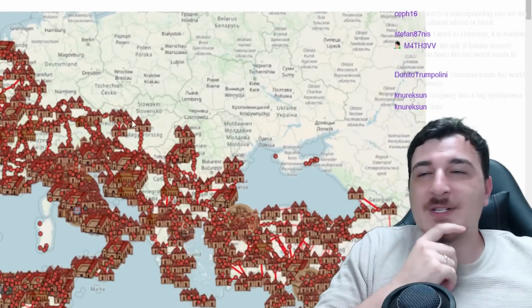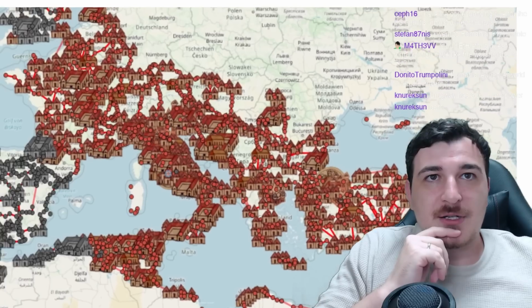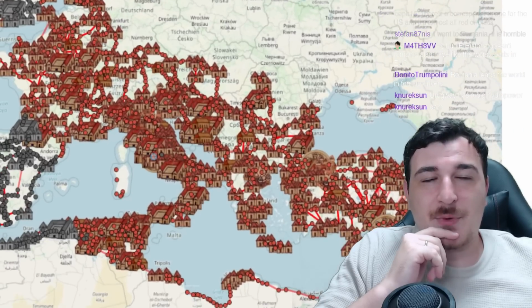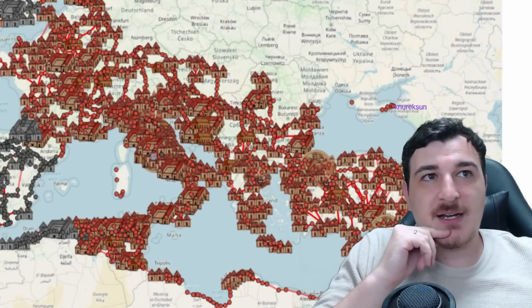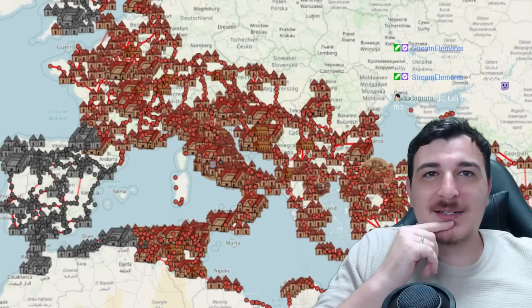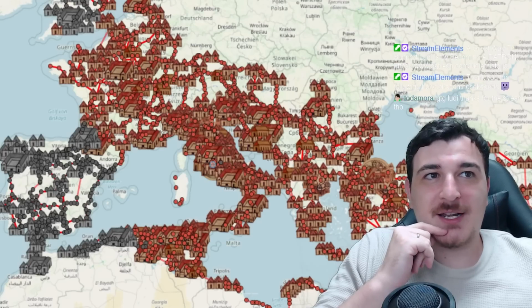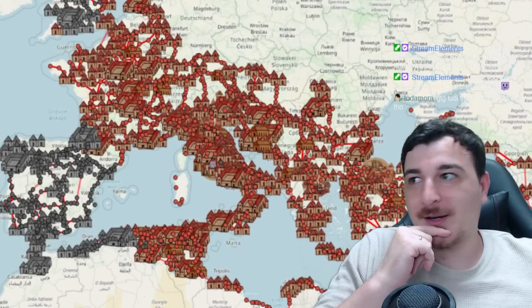If the ancient Romans had Google Maps, let's check this out. So if the ancient Romans had Google Maps, we would see what? This is a map of the cities of ancient Rome and the connecting roads. That's interesting. I like this map, actually. It's a cute little map. Why is Spain differently colored, though, compared to the rest of the empire? It's a good question there.